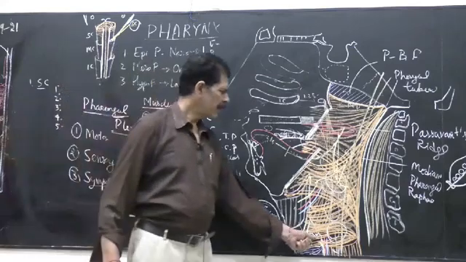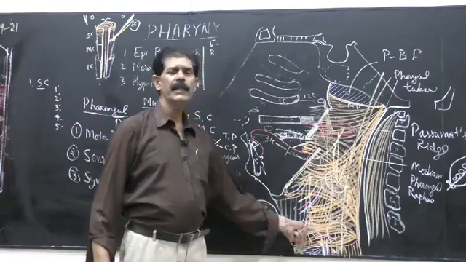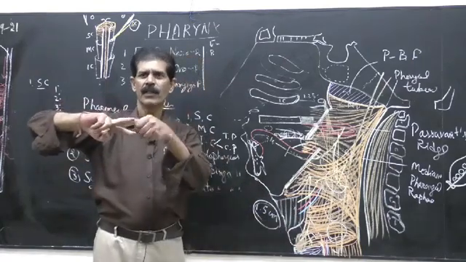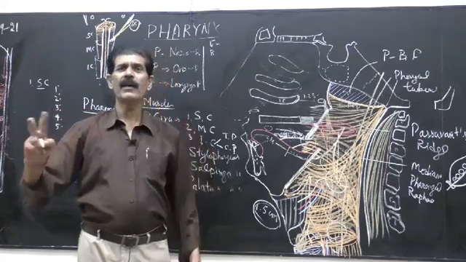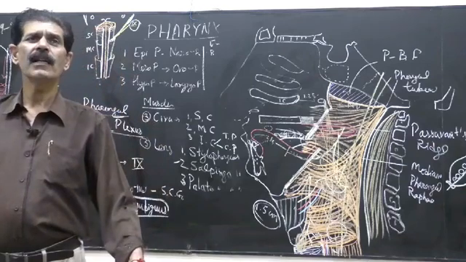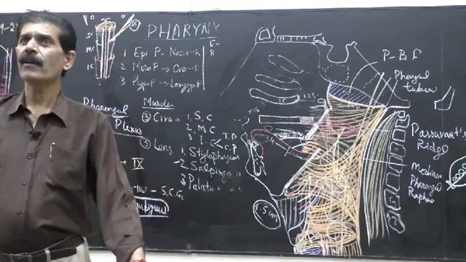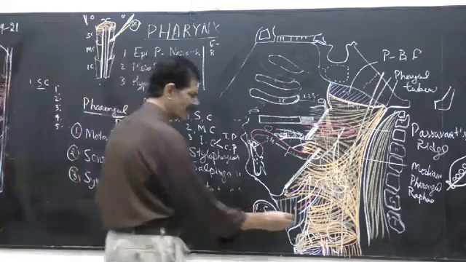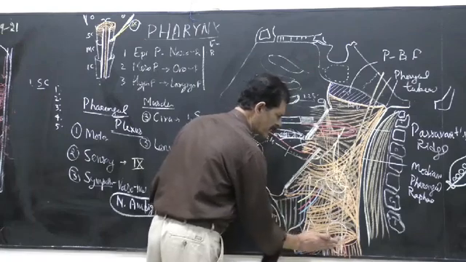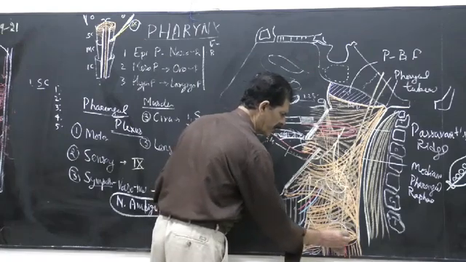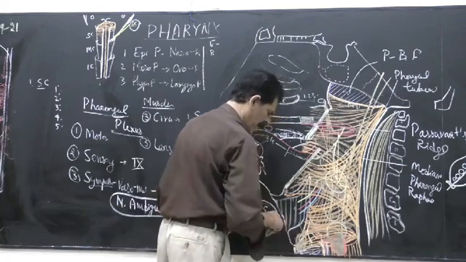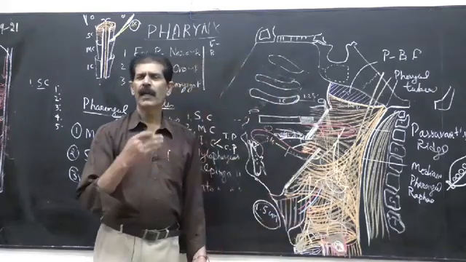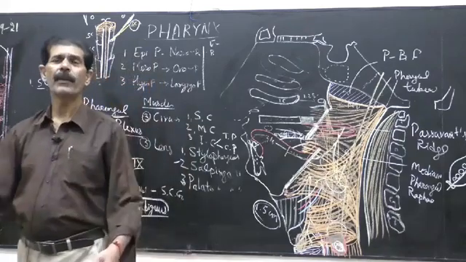Now this muscular incoordination also causes the mucous membrane to come out through this gap between the thyropharyngeus and cricopharyngeus. So when this mucous membrane comes out, it forms a diverticulum. That is called the pharyngeal diverticulum. Sometimes in this pharyngeal diverticulum, food is accumulated. It is a bulb-like structure that may come out of the mucous membrane from this gap between the thyropharyngeus and cricopharyngeus, and food may accumulate here, and when the food is accumulated it will press the esophagus from the outside and it may lead to dysphagia. So this is the applied anatomy related to the pharynx.